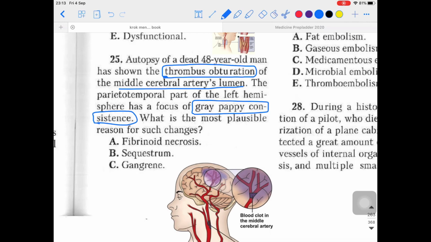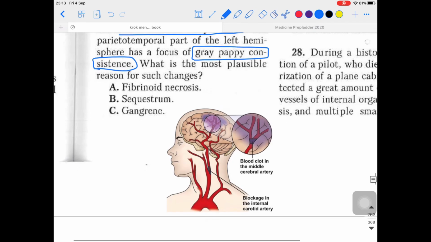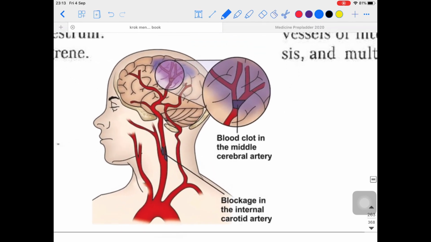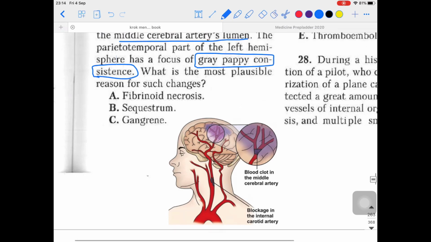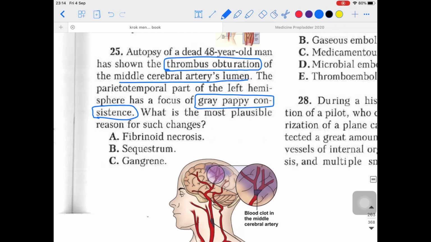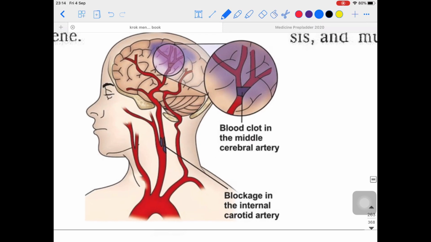What is the most possible reason for such changes? Okay, fine. So here I have inserted one more diagram for the convenience of your understanding. Look, here there are some arteries. For example, this is the internal carotid artery, and they told you the blockage is in which artery? They were talking about a thrombus obliteration in the middle cerebral artery, isn't it?